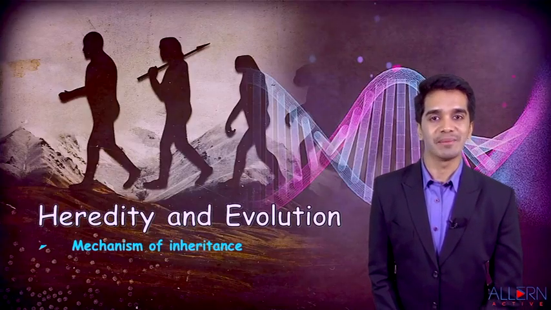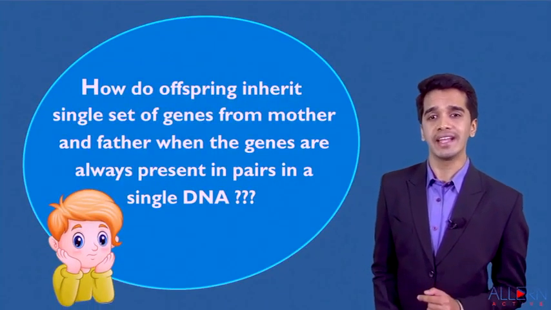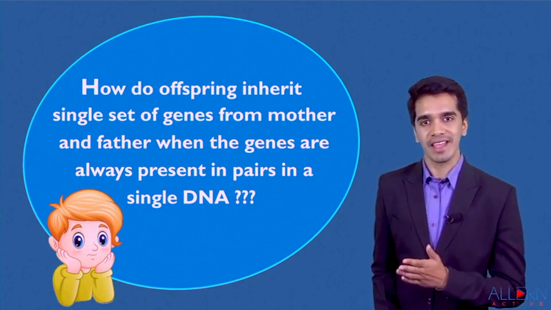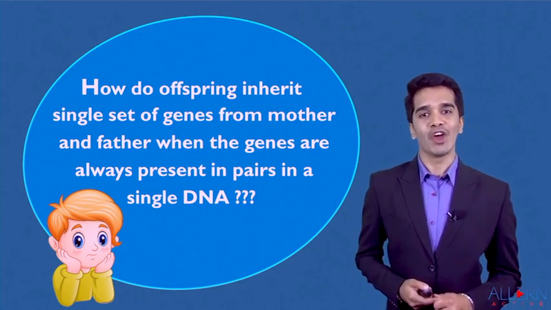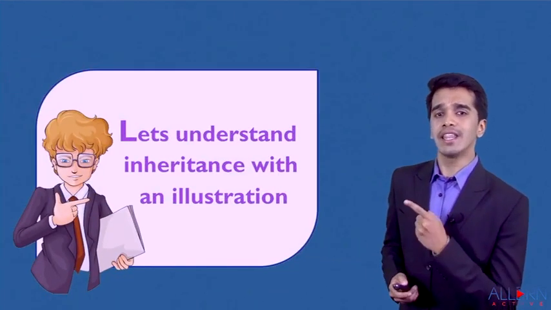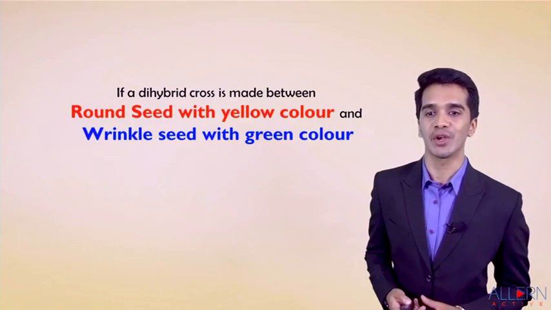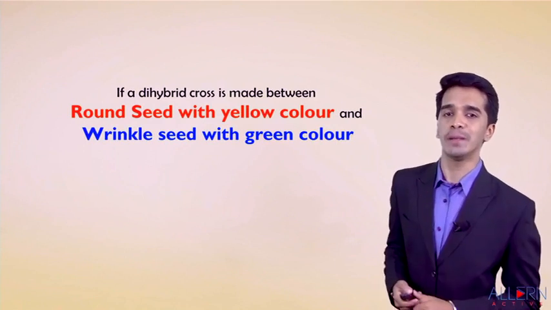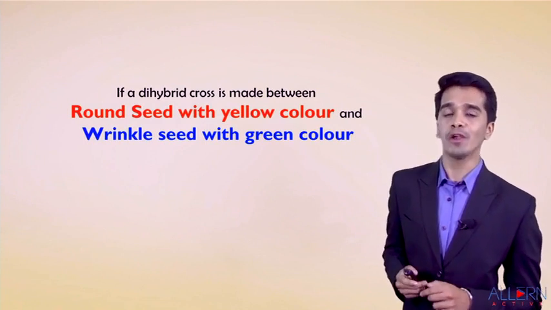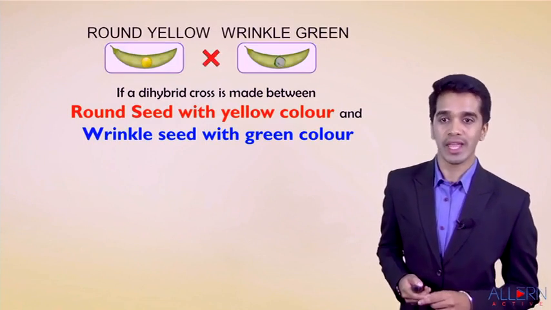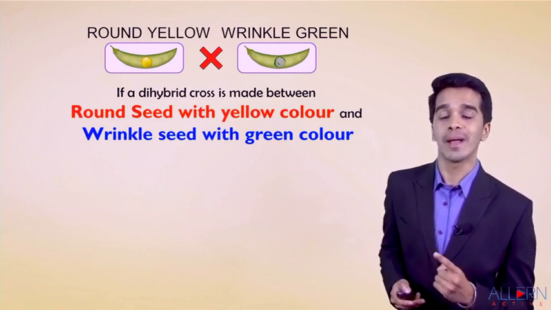Let's study the mechanism of inheritance. Have you ever wondered, my dear students, how offspring inherit a single set of genes from mother and from father when the genes are always present in pairs in a single set of DNA? So let's understand the method of inheritance with a beautiful example of Gregor Johann Mendel's dihybrid cross. If a dihybrid cross is made between round seed with yellow color and wrinkled seed with green color, what will be the possibilities of offspring? Can I name this generation as P1 generation, because they are called the first parental generation?